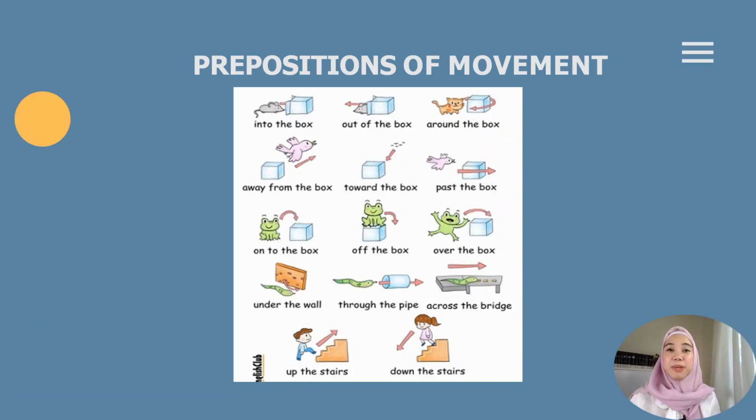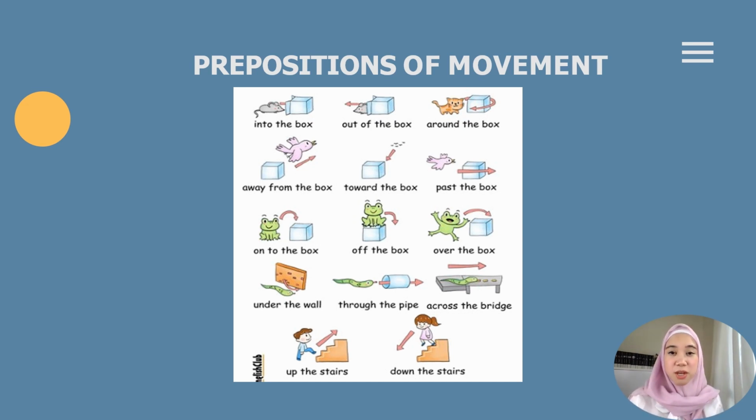Let's look at the prepositions of movement. Look at the picture there so you would understand. So number 1, into the box. We use this when we're talking about something going into something. Number 2, out of the box. So you can see there the mouse is moving out of the box. Around the box. So we use around when we are moving around something. Away from the box. So you can see there the bird is flying away from the box.